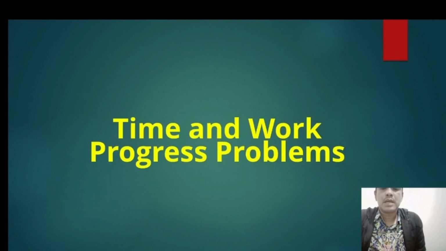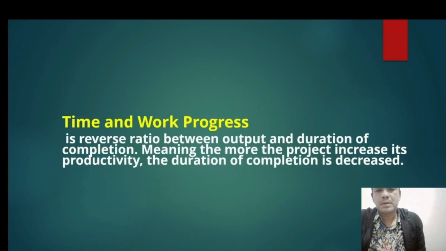In this time, I will discuss time and work progress problems. First, I would like to explain the definition of time and work progress. Time and work progress is the reverse ratio between output and duration of completion, meaning the more the project increases its productivity, the duration of completion is decreased.